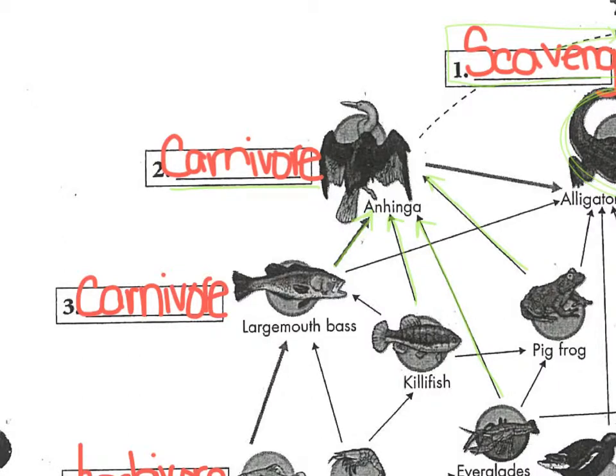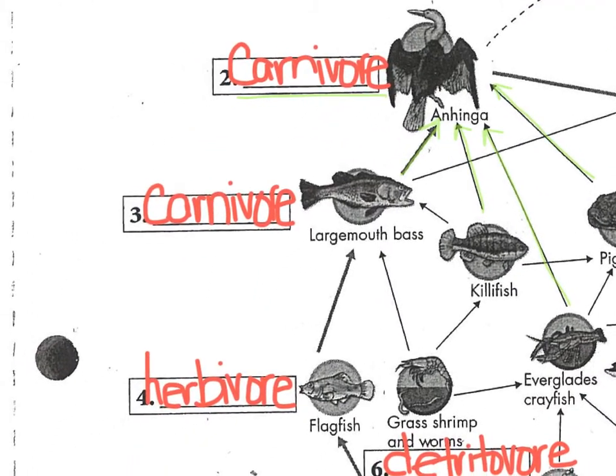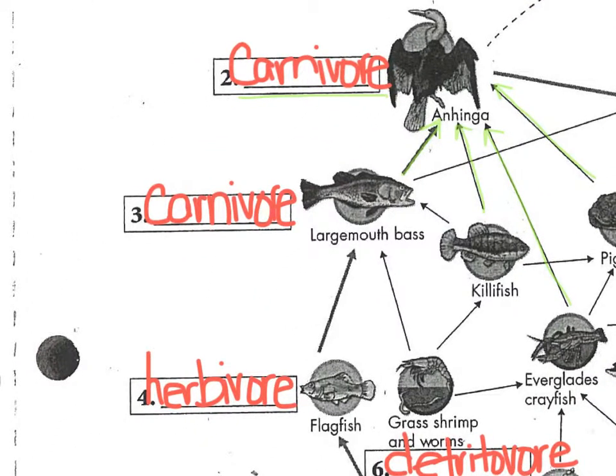Now, for the largemouth bass, if we follow all of the arrows for the largemouth bass, we can see that he eats the flagfish as well as the grass shrimp and worms and the killifish, which means that he's eating all consumers as well. He's not eating any plants, so that makes him a carnivore as well.